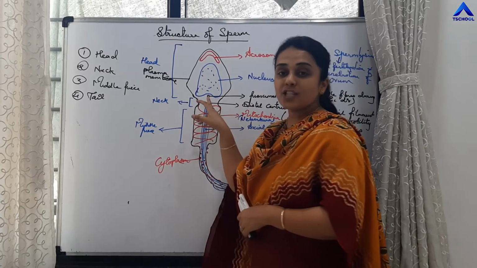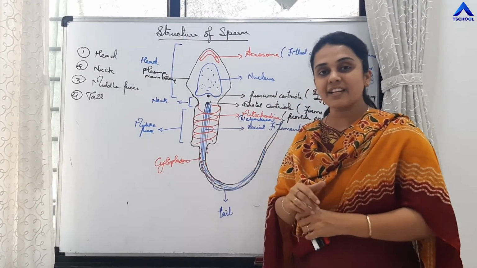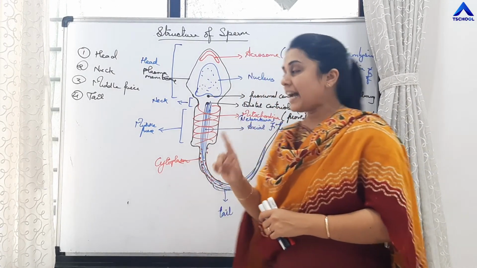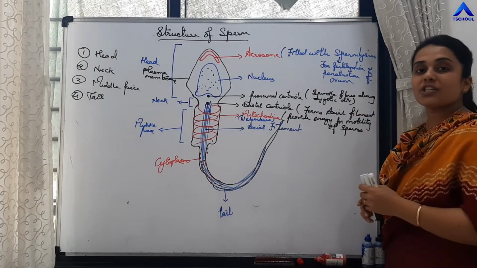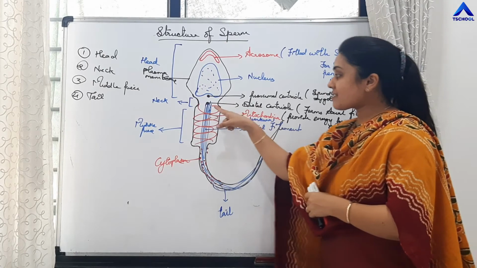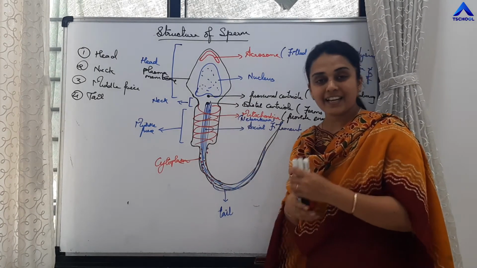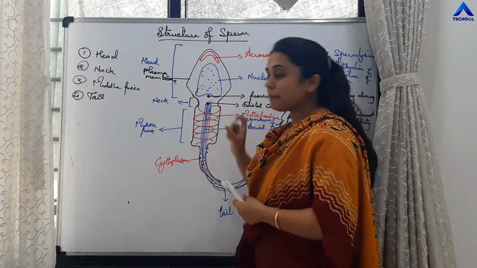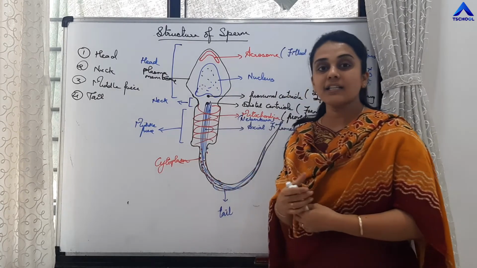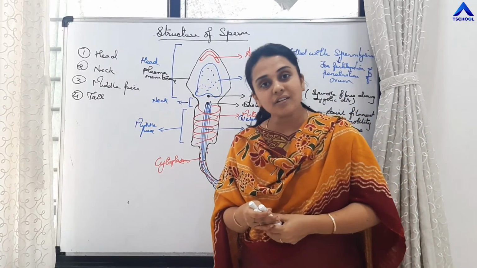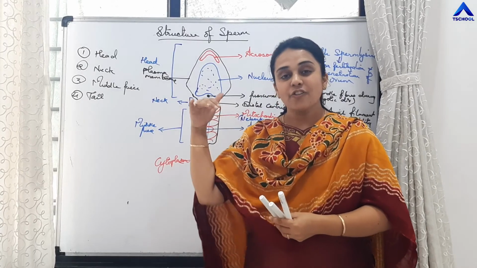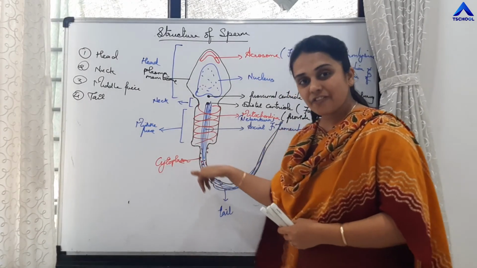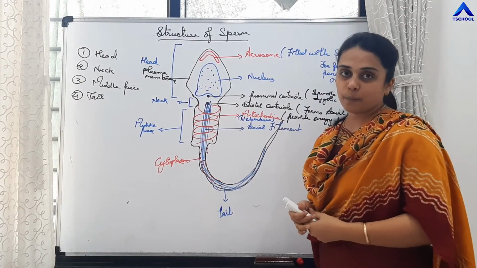Then there is proximal centriole. Proximal centriole is going to penetrate inside the ovum along with the nucleus of the sperm and is involved in the spindle fiber formation during zygotic divisions. Distal centriole is involved in the formation of axial filament. It is functioning as a basal body or blepharoblast, right? Middle piece contains spirally coiled mitochondria which are called Nebenkern, and they provide energy for the motility, for the lashing movements of the sperms. Cytoplasm is shifted towards the tail portion, right?